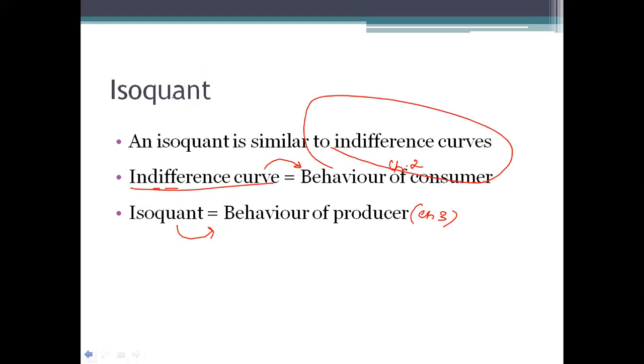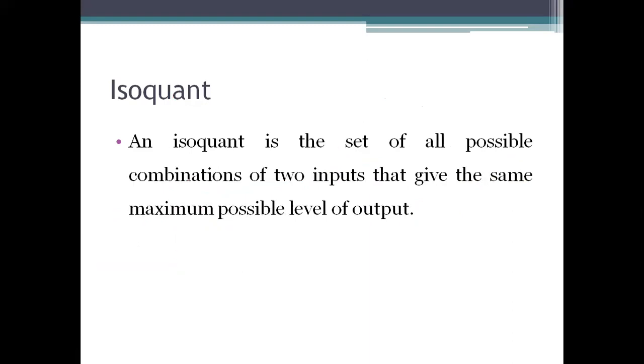So what is this isoquant? Let's see. An isoquant is the set of all possible combinations of two inputs that give the same maximum possible level of output. Again I will try to tell you what isoquant is.